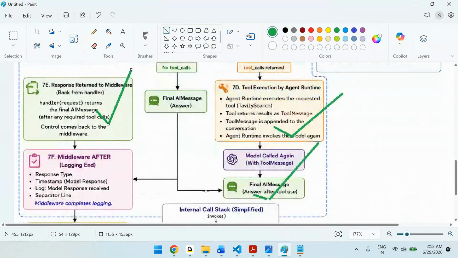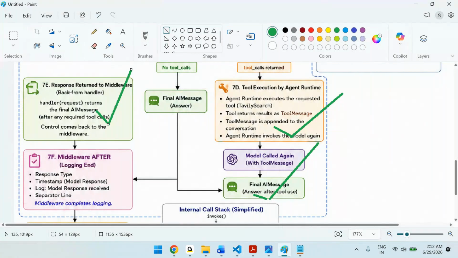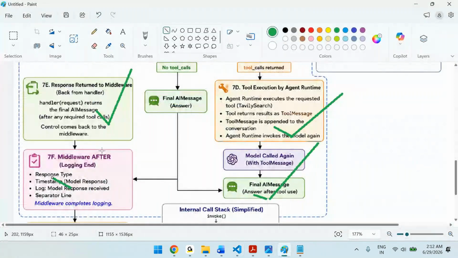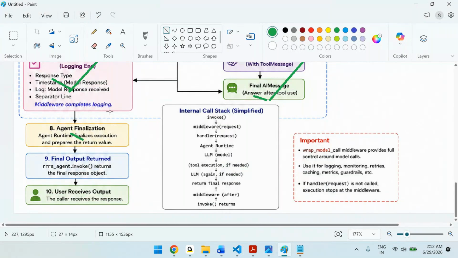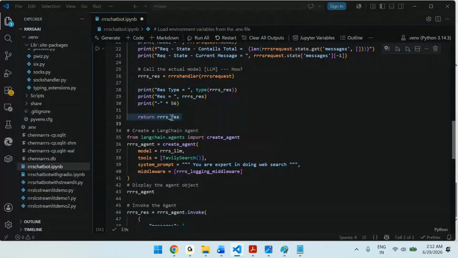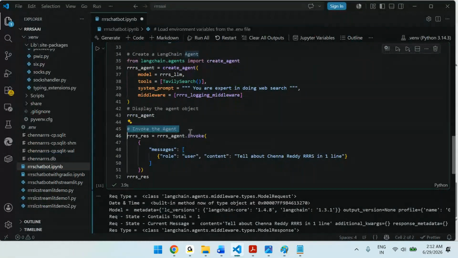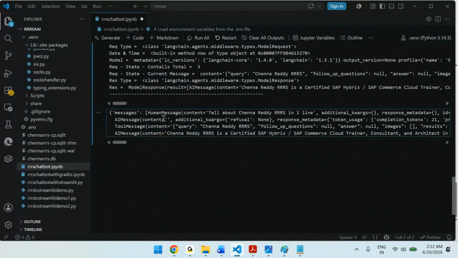Once that is completed, you will get the response. Then once the response is ready, we have done some logic, line numbers 29, 30 like that. Then we are returning the final response to the agent invoke, and we displayed it. This is the complete flow, and that's why we are able to see these messages.